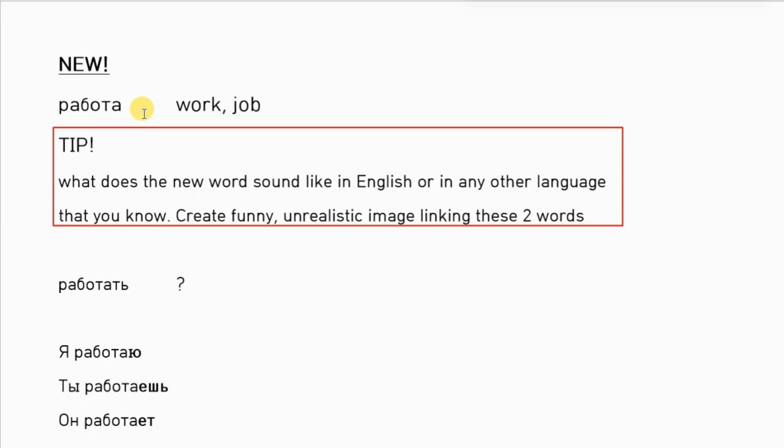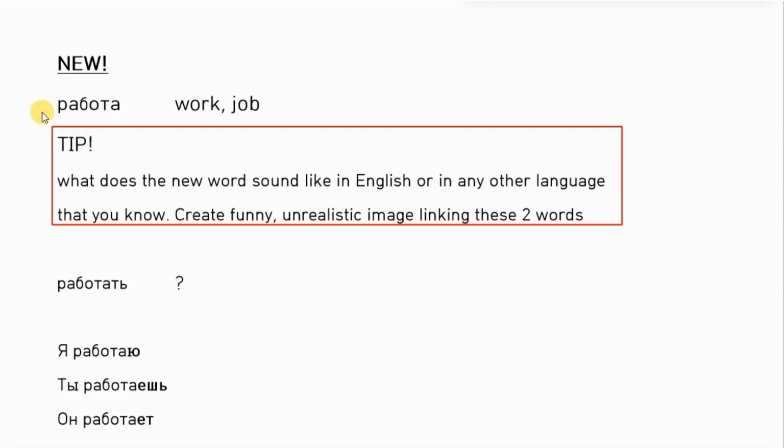You can think about many small, tiny robots at a computer, and they're typing, trying to finish the job and trying to finish the report, for example. So robots doing работа. I hope it is clear, and you can try to use these tips further.